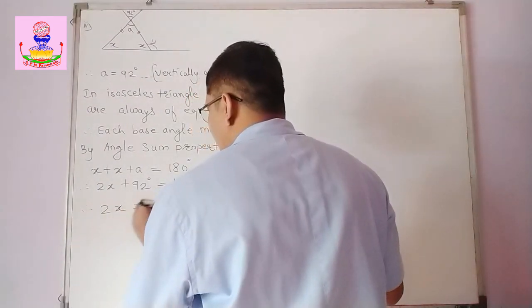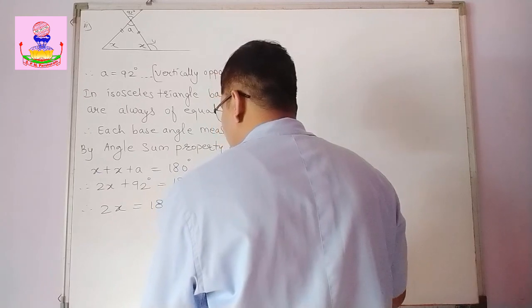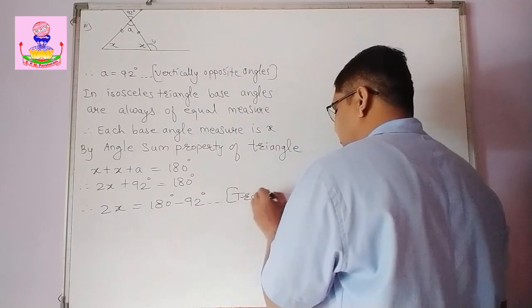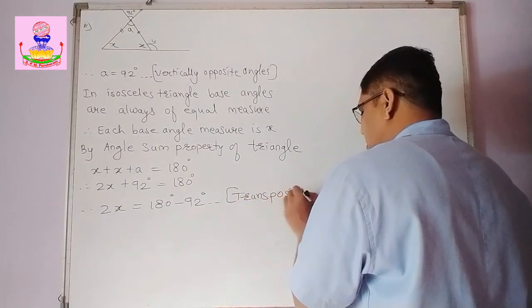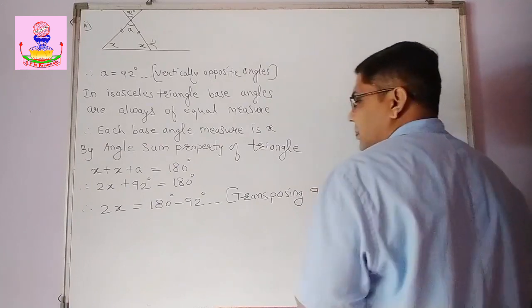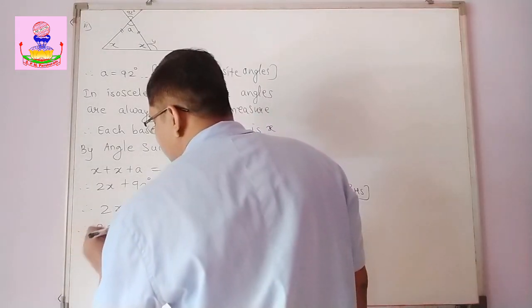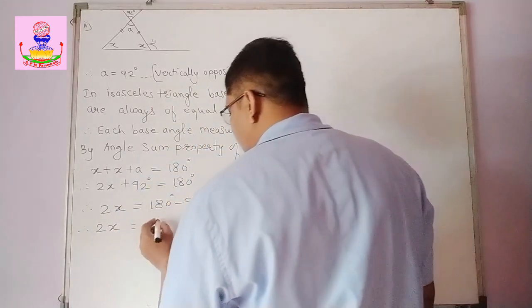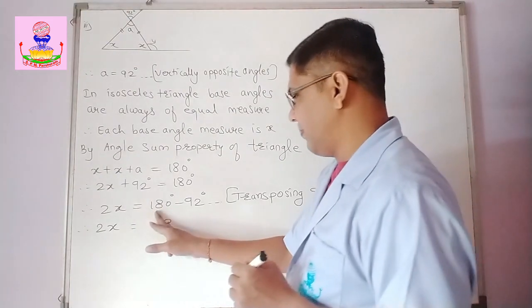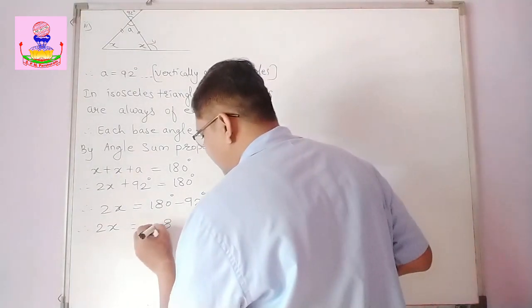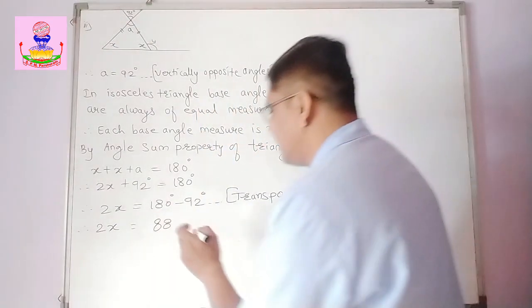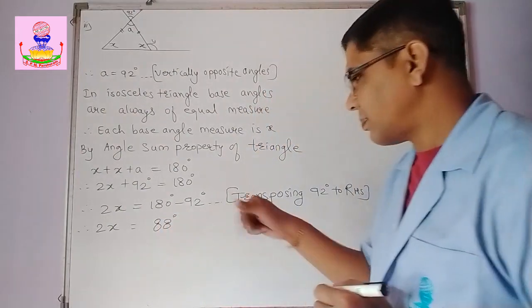So therefore 2x is equal to 180 degrees minus 92 degrees. What you did: transposing 92 degrees to the RHS. So therefore 2x is equal to 10 minus 2 is 8, because 0 minus 2 is not possible. This becomes 7, so 17 minus 9 is 8. So the answer is 88 degrees.